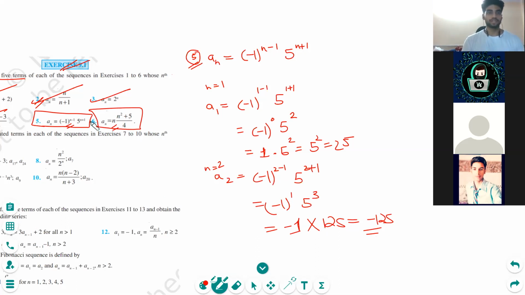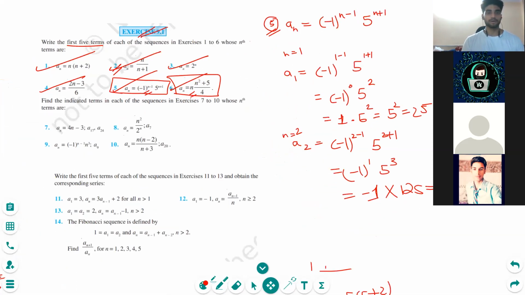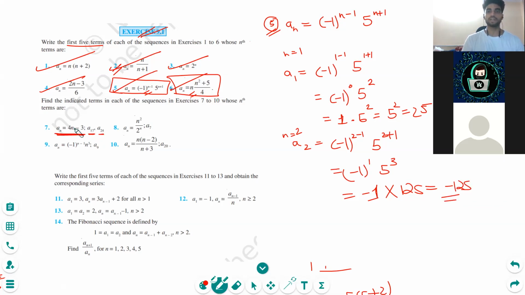Okay, so we are done with question number 5. Question number 6 can also be done in a similar fashion. Now, what we have to do is find the indicated terms in each of the sequences 7 to 10 whose nth terms are given. Now we don't have to find the first 5 terms. Instead, we have to find the 17th term and the 24th term. So we will just put the value of n here.